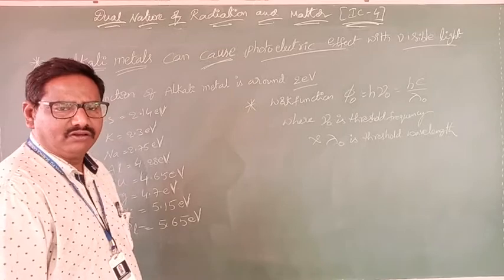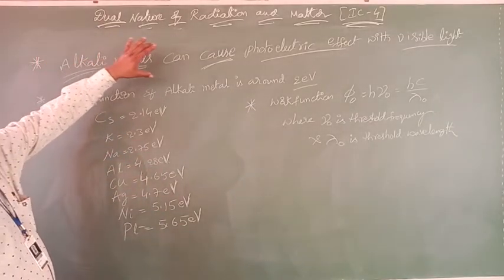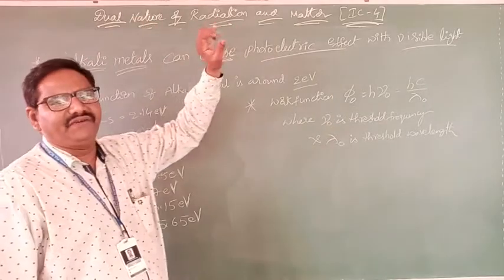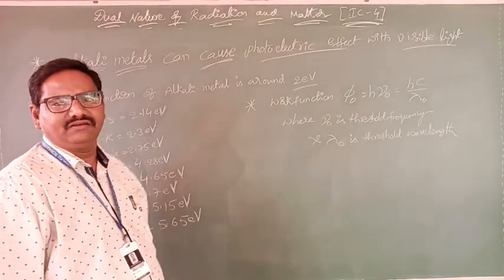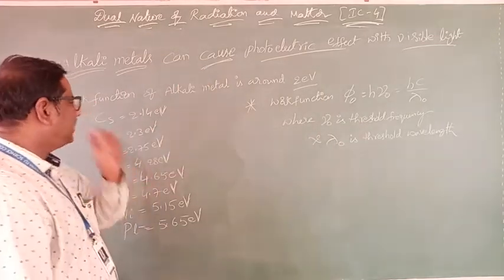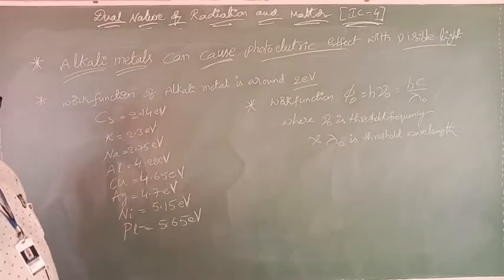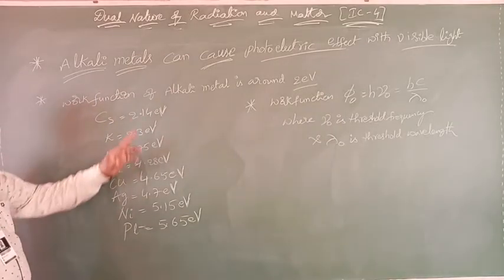Say yes or no? So that's why we prefer alkali metals, which can cause the photoelectric effect with visible light. That's why they gave one important point here. Clear? The work function of alkali metals is around 2 eV.